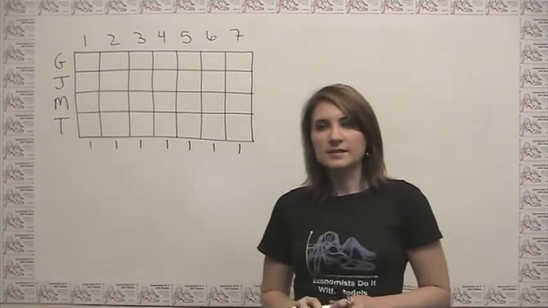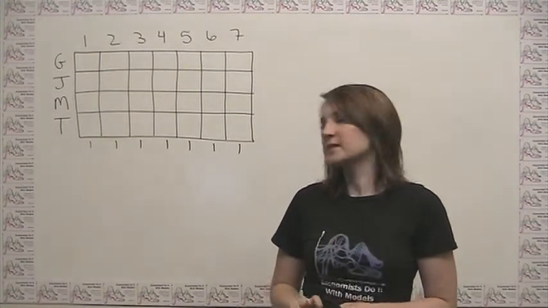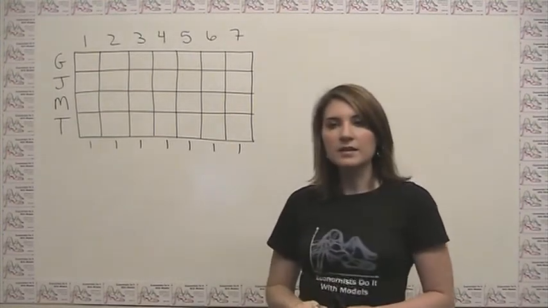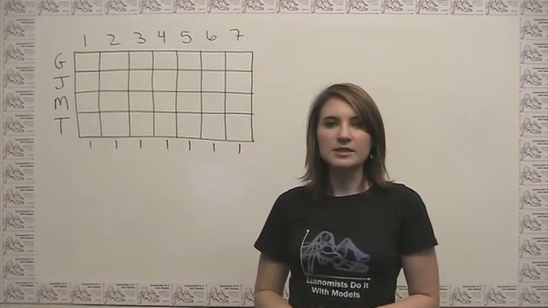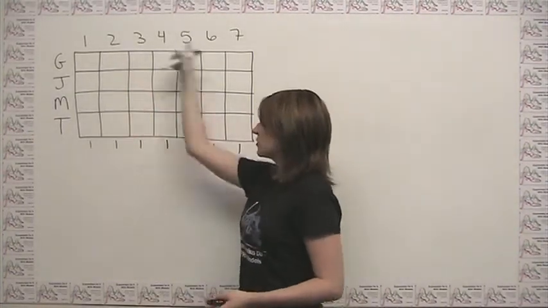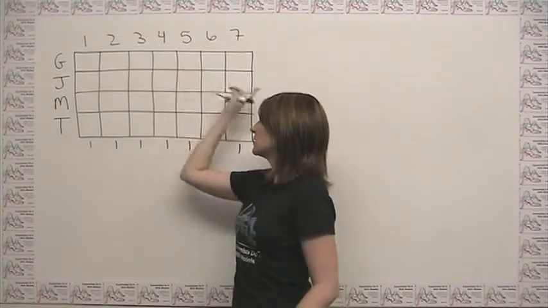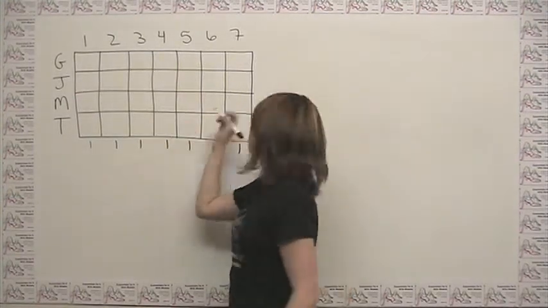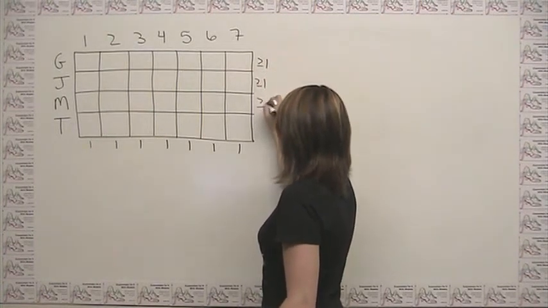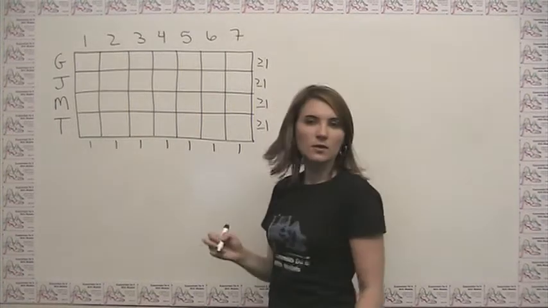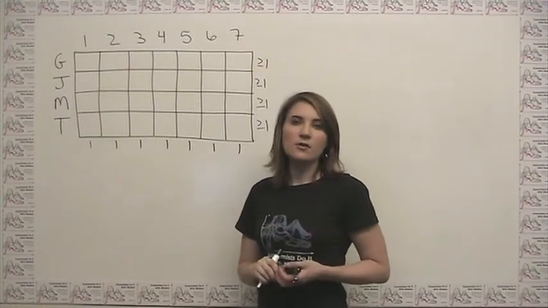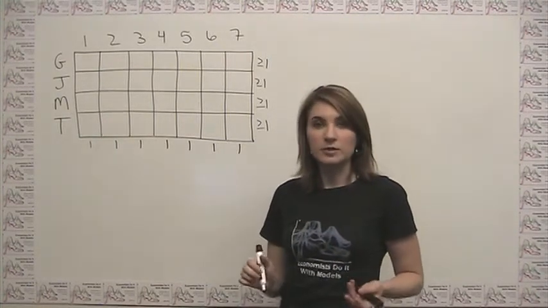The next sentence says, each voyage will be to exactly one of 4 destinations, which is actually why we can say this here. And the last sentence says, each destination will be scheduled for at least one of the weeks. What that means in terms of our grid is that we also have to have at least 1 yes in each row. So we can say, greater than or equal to 1 for each of our locations. We also might want to write that down as a reminder to start off our list of rules, just to make extra sure that we don't forget.